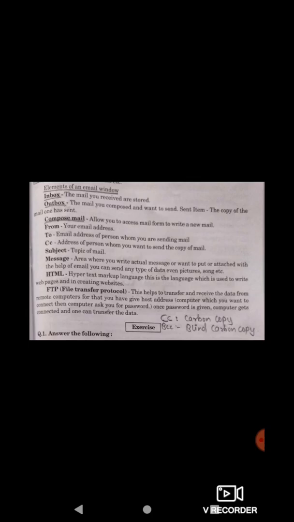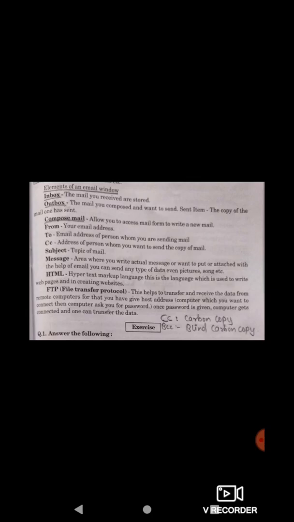HTML, Hypertext Markup Language. This is the language which is used to write web pages and in creating websites. So HTML is the language, as we discussed earlier. This is the language which is used to design the web pages. Now there are various other languages like C, C++, Java. These are other languages which help us to design the web pages or create websites.